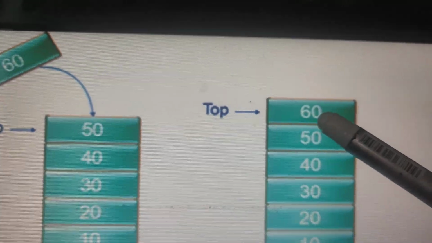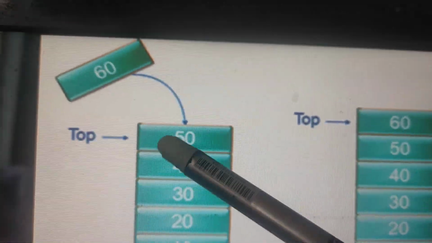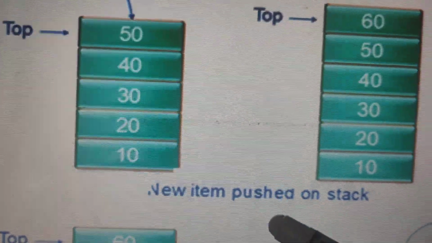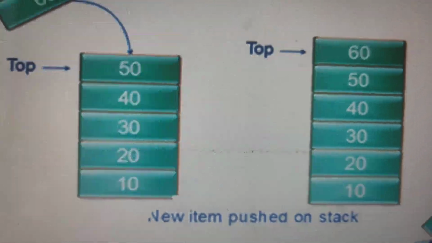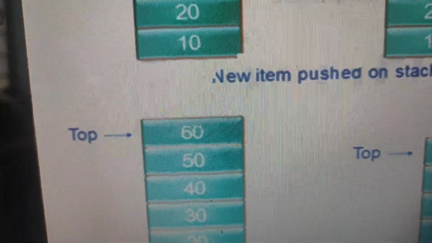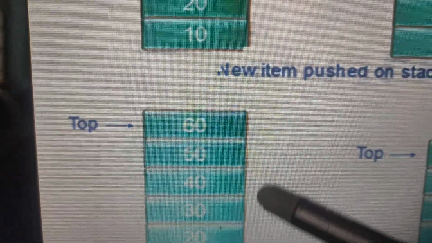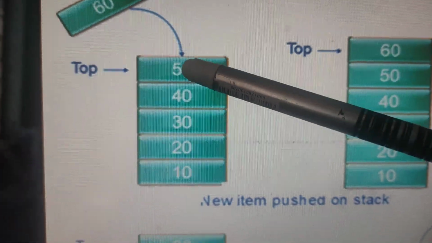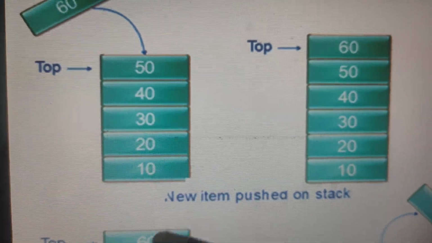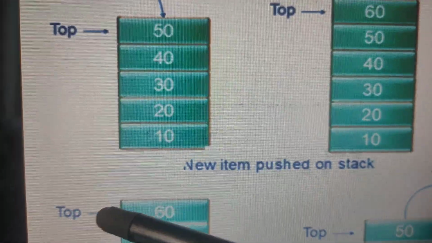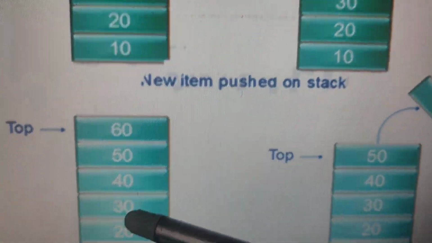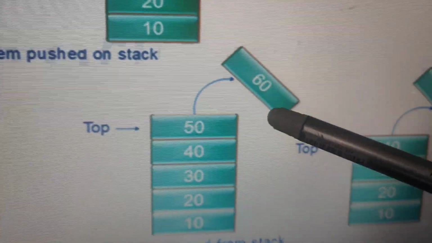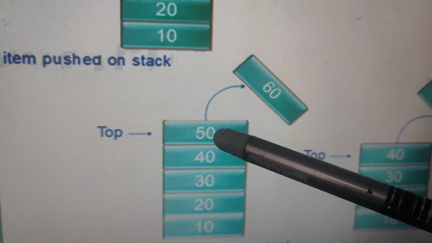Here the top indicates the 60 value, then the 50 value. This operation is nothing but a push of the data. If you want to pop the data, the top is 60, then 50, then 40. It means insertion and deletion are possible at one end only. This technique is called the stack, and for this we use the top element. If you want to pop the data, it will remove the 60 from the stack.